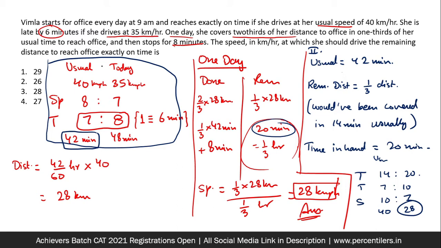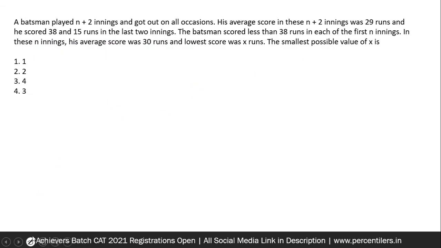Moving on to the third question. Yes, a question on averages. Hope you have read the question and given it a try. The structure is that a total of n plus 2 innings have been discussed: first n innings, then an inning of 38 runs, then an inning of 15 runs.